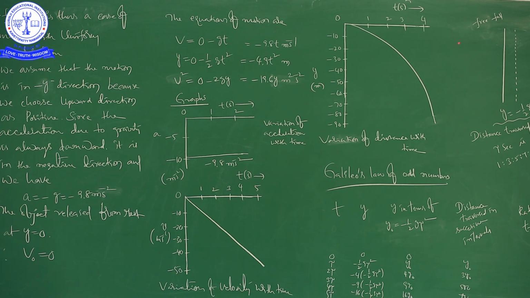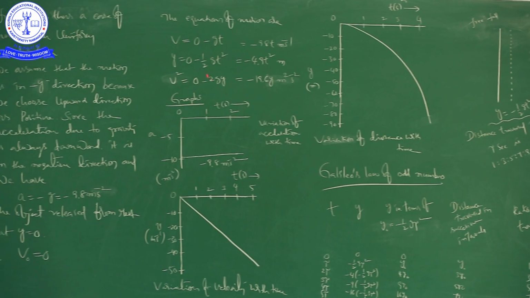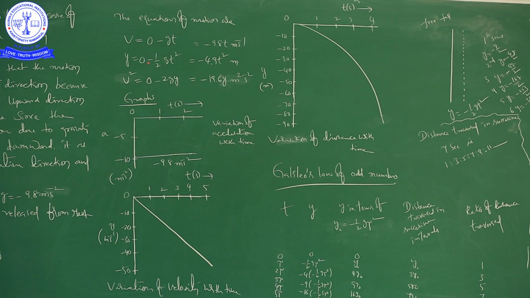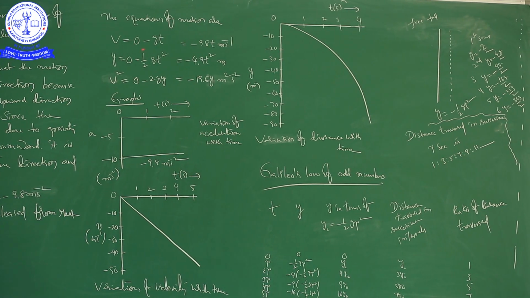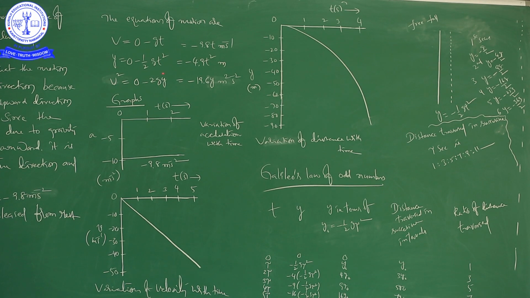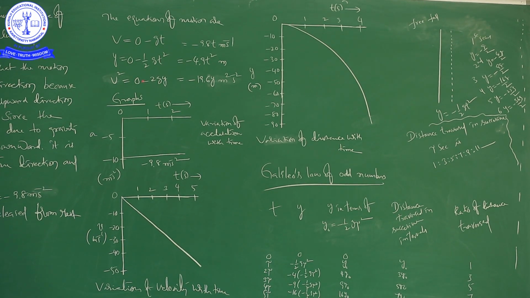Here initial velocity is 0, so v naught is equal to 0. Yesterday we discussed the equations of translatory motion, but these are the equations of free fall motion. The only difference is that for free fall motion, initial velocity is 0 and a is equal to minus g. So 0 minus g into t, that is equal to minus 9.8 into t, in meter per second.